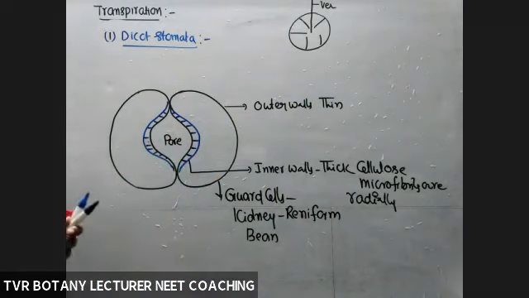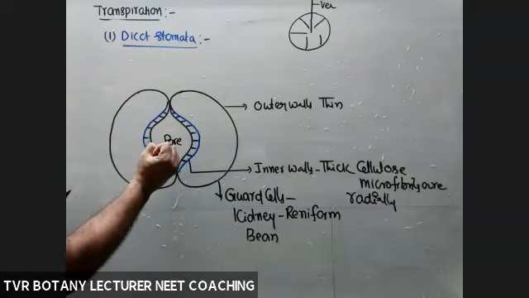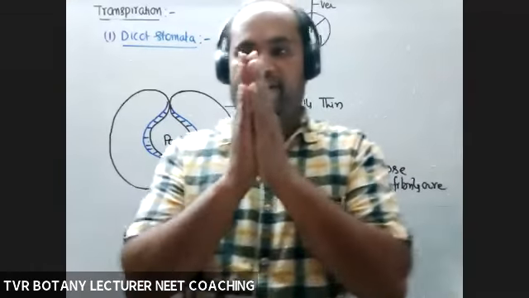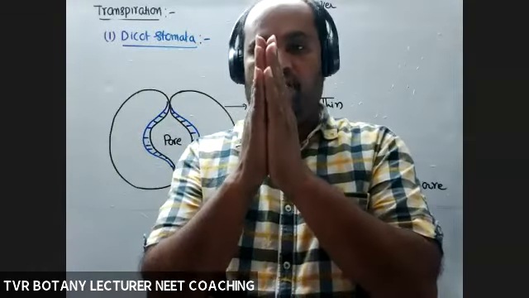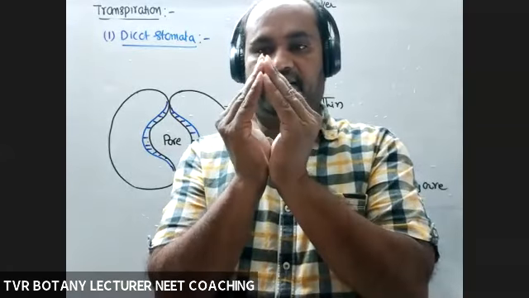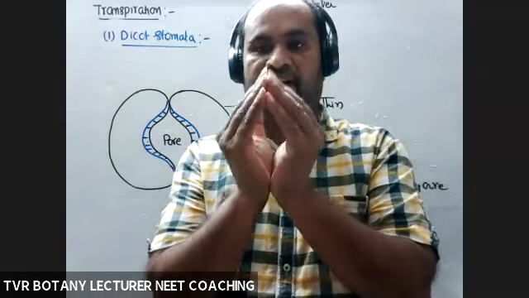So the stoma is a turgor operated valve. Opening and closing depend on turgor pressure. For these two guard cells, more turgor pressure means opening, less turgor pressure means closing.